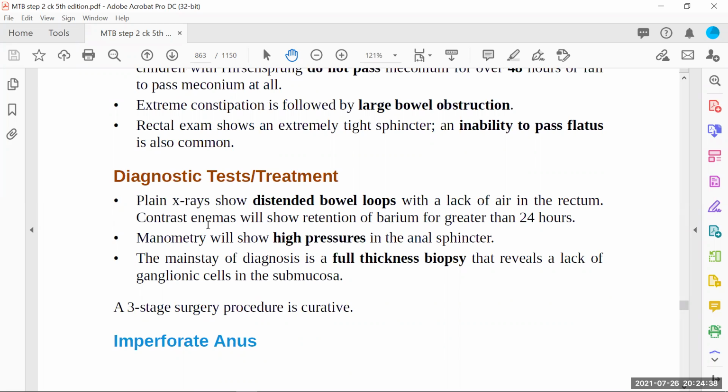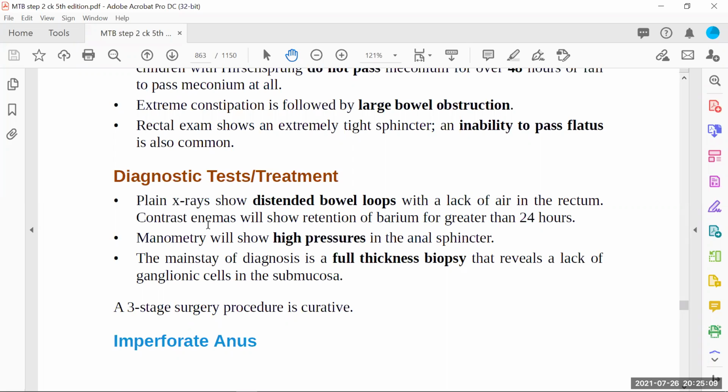With the lack of air in the rectum, contrast enema will show retention of the barium for greater than 24 hours. When you do manometry, you will see increased, high pressure in the anal sphincter. The mainstay of diagnosis is full thickness biopsy that reveals a lack of ganglionic cells in the submucosa. So that is actually the true thing where you can see whether there is any innervation of the Auerbach plexus or not. So once you do the biopsy, you will see there are no ganglionic cells of Auerbach plexus.